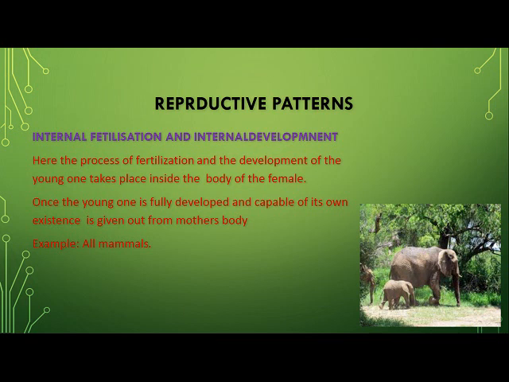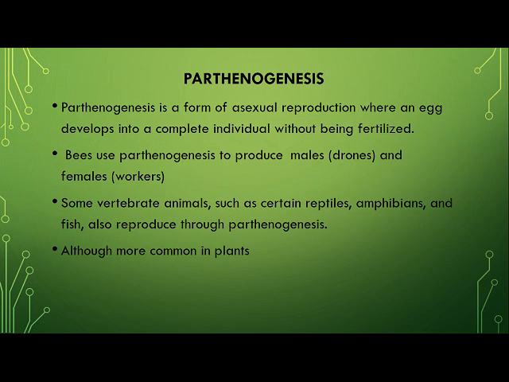And children, it takes few days, few months, depending on the animal. And once the young one is completely developed and is capable of its own existence, then it is given out from the mother's body. So all mammals are the example of this particular case.